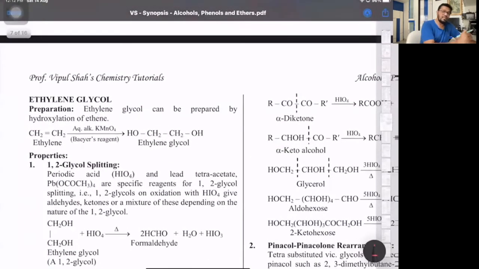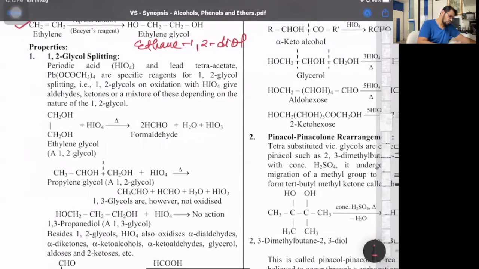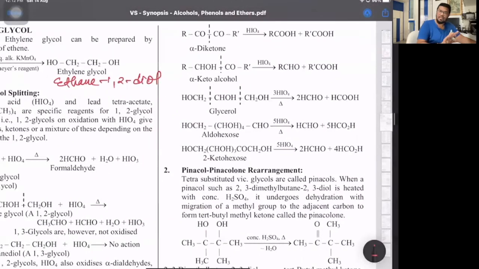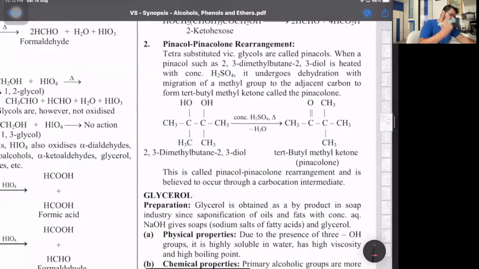Then now, ethylene glycol. These are the extra reactions I've just given for info. You don't have to do them at all, so don't touch them. I'm just doing the main one. Preparation is important because this is there in the chapter alkenes in hydrocarbons. Ethene reacts with Baeyer's reagent to give us ethylene glycol, that's ethane 1,2-diol. Okay. Then properties, we don't have to do anything of it. So don't touch it at all. I've given all the properties. I'm not doing them. Only one important reaction is what we have to do.